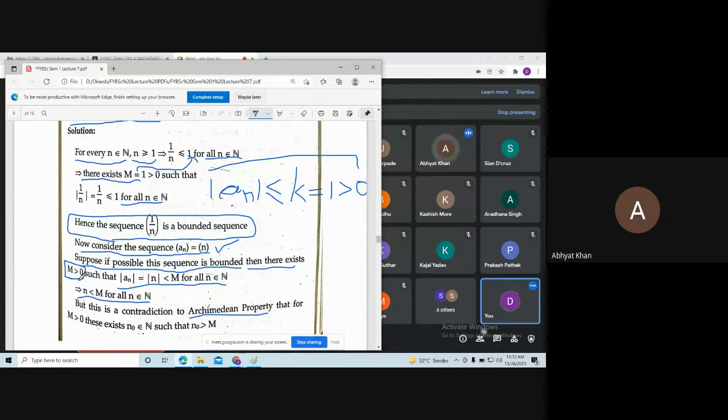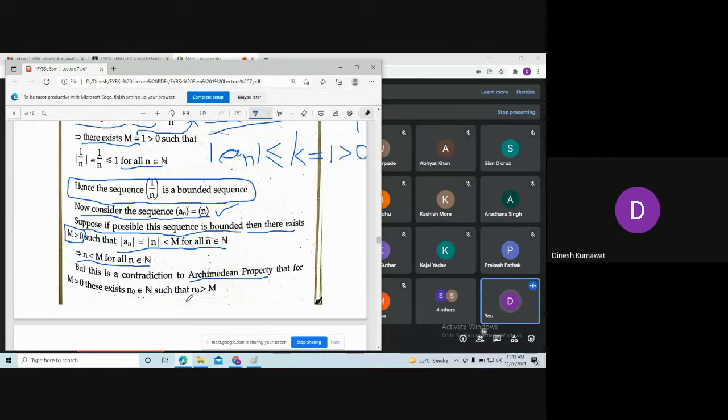Capital Real. M is a number which is bigger than 0. Bigger than 0 means, can I say this is positive real? Yes, sir. So apply the Archimedean property for real numbers. This is the contradiction to the Archimedean property: if I am having a real number, then we can always find a natural number such that our real number is less than the natural number.